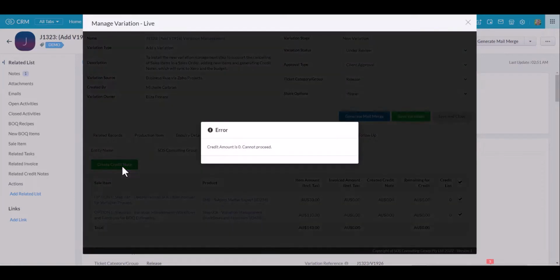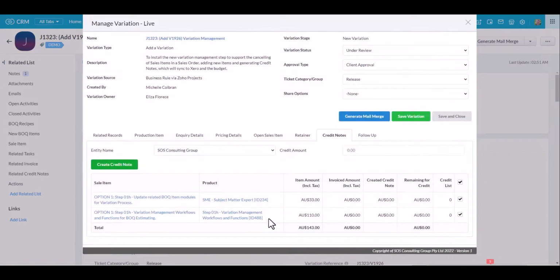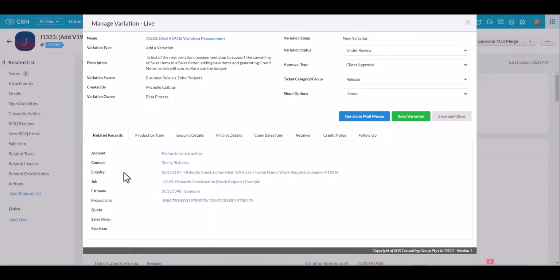It's not going to allow me to do it on this one because it's going to say there's no value in there, because that's automatically pulling through the invoices paid connected to those sales items. Now I'm going to jump right over here to the related records. Okay, and as you can see, here's my inquiry that's connected, and I've also got the BOQ estimate plus a link back to the project ticket.